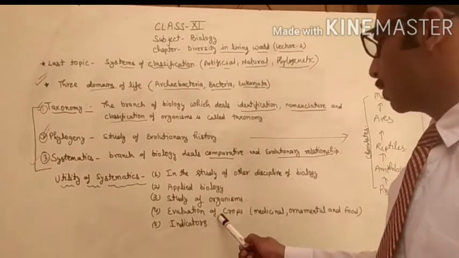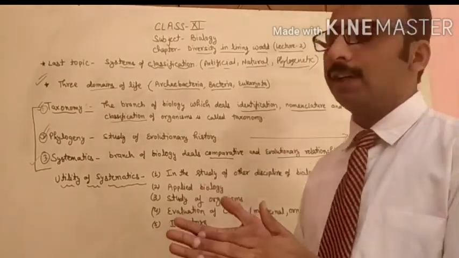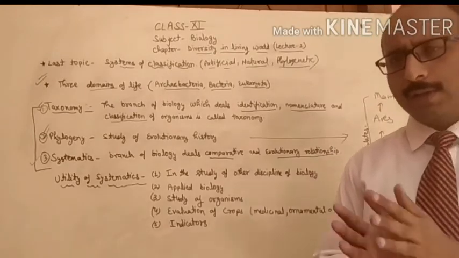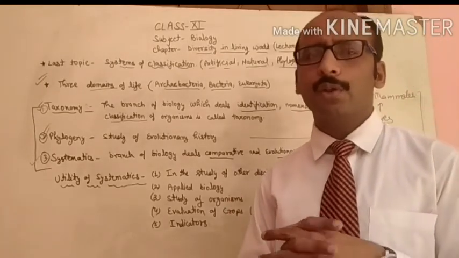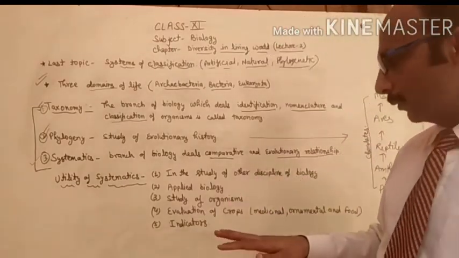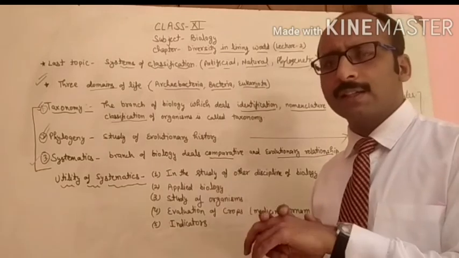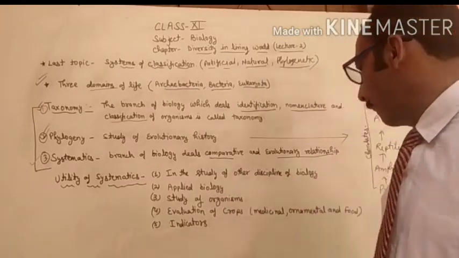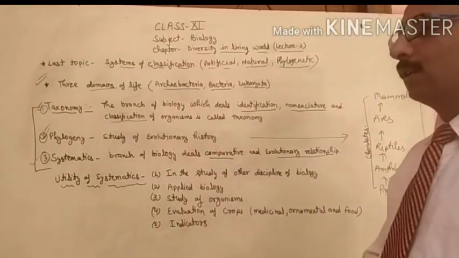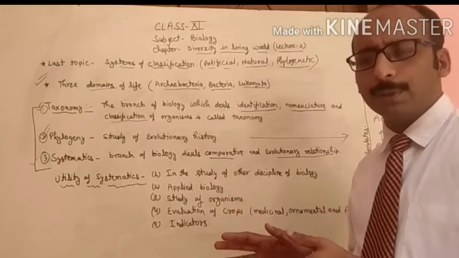Next one is the evolution of crops. When we make groups of organisms, on the basis of that we can classify plants. For example, all kinds of medicinal plants are included in one group. Second, ornamental plants are included in a separate group.